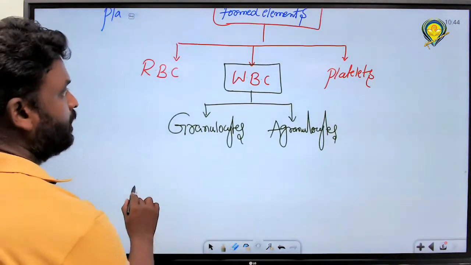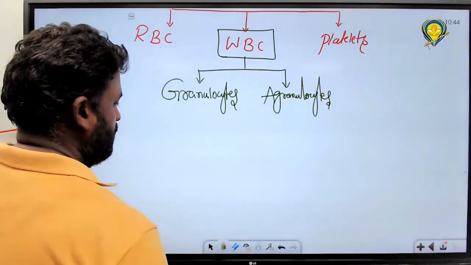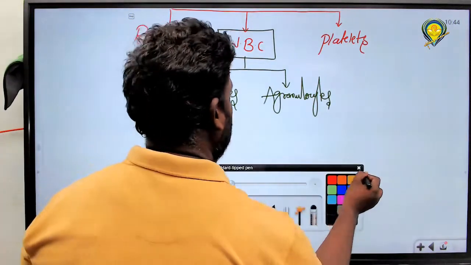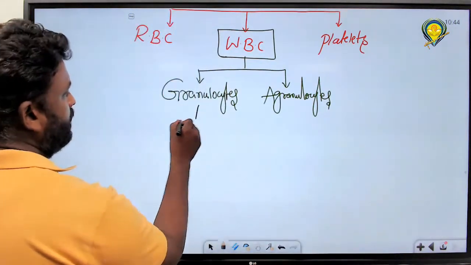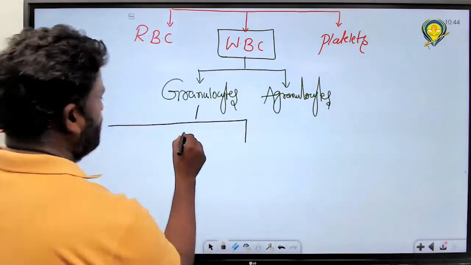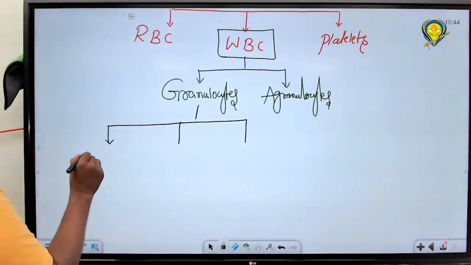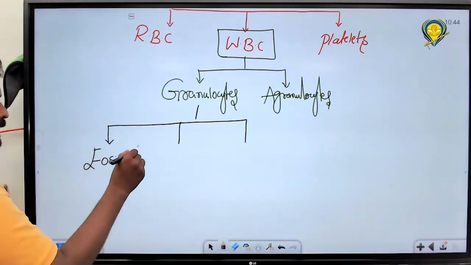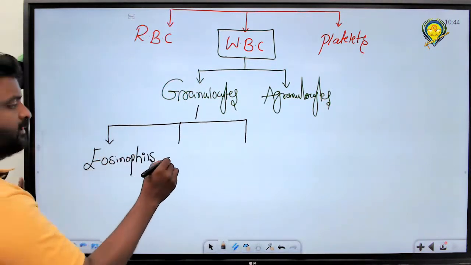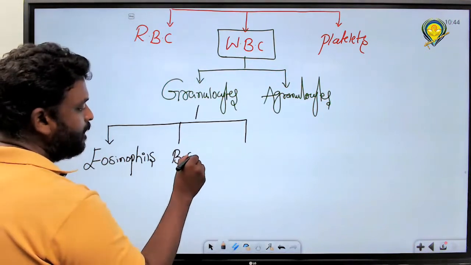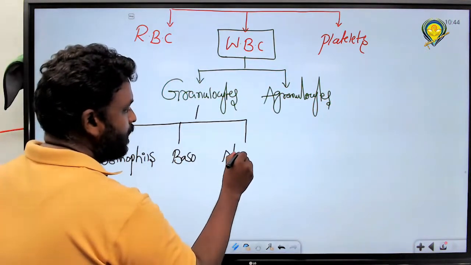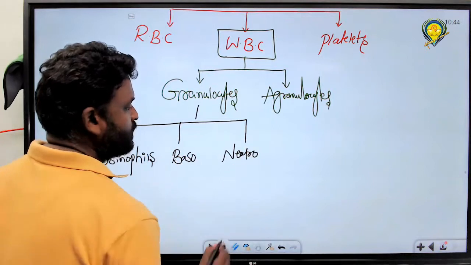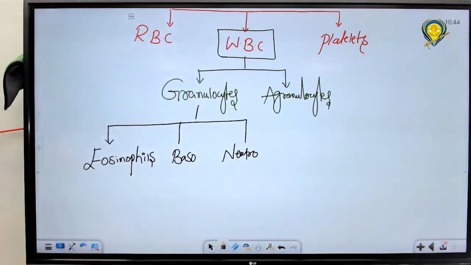Right. Next one. Granulocytes are three types. What are those? Eosinophils. Very good. Eosinophils. Next one, what? Basophils. Next one is what? Neutrophils. Right or wrong? Very good.